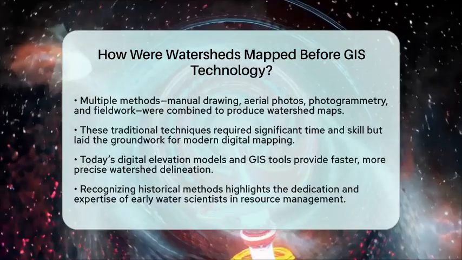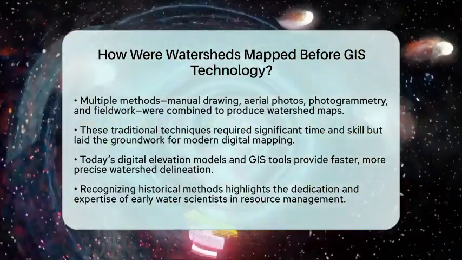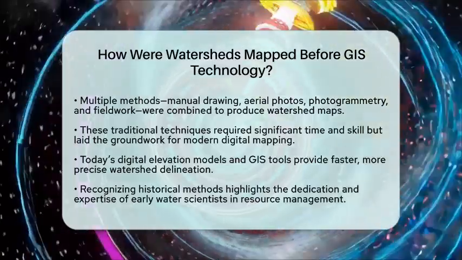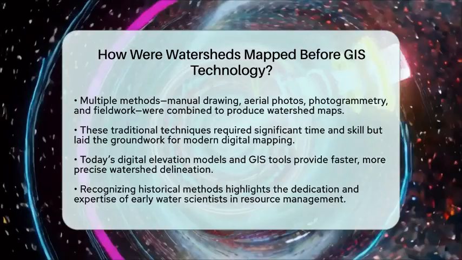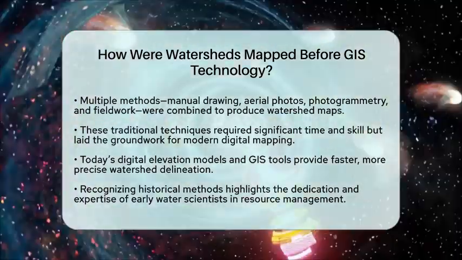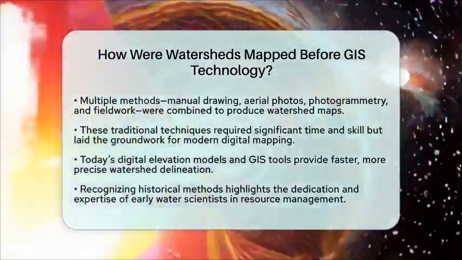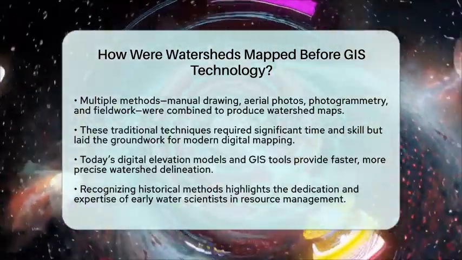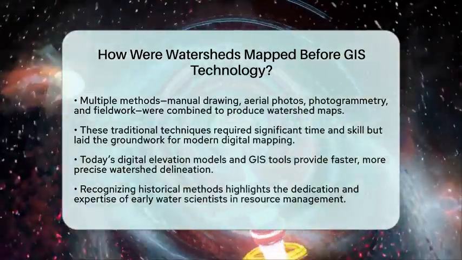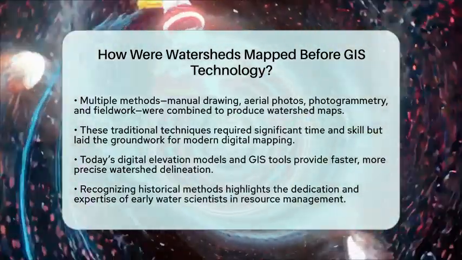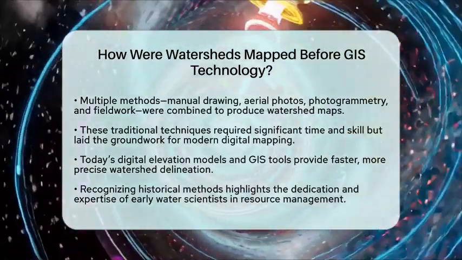While these traditional techniques took a lot of time and effort, they laid the foundation for modern digital mapping. Today's tools, like digital elevation models and geographic information systems, make watershed delineation faster and more precise. But understanding how it was done before helps us appreciate the skill and dedication of early water scientists. These methods were essential for managing water resources, predicting floods, and protecting ecosystems long before computers became part of the process.